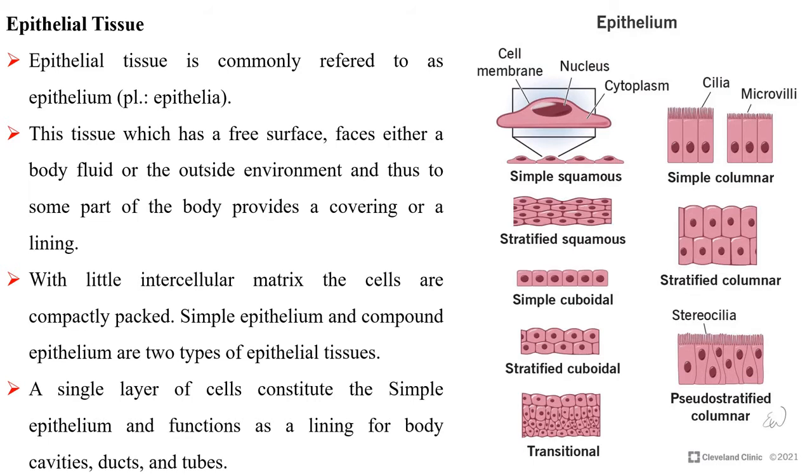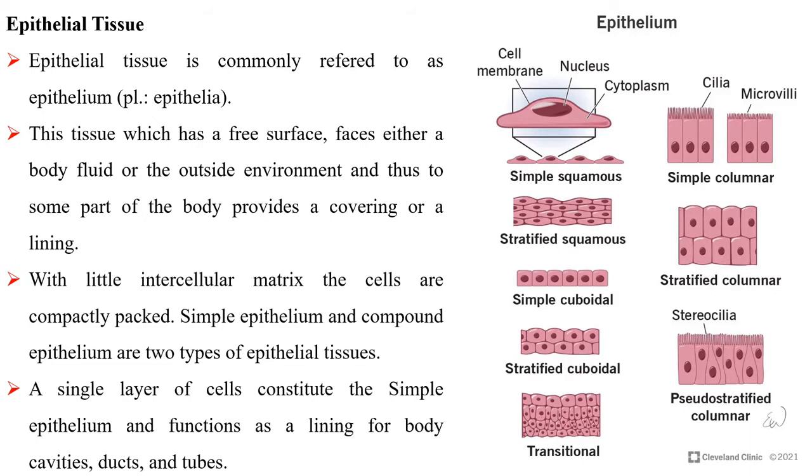Epithelial tissue. Epithelial tissue is commonly referred to as epithelium. This tissue has a free surface, which faces either a body fluid or the outside environment, and thus provides a covering or a lining to some part of the body. With little intercellular matrix, the cells are compactly packed. Simple epithelium and compound epithelium are two types of epithelial tissues.